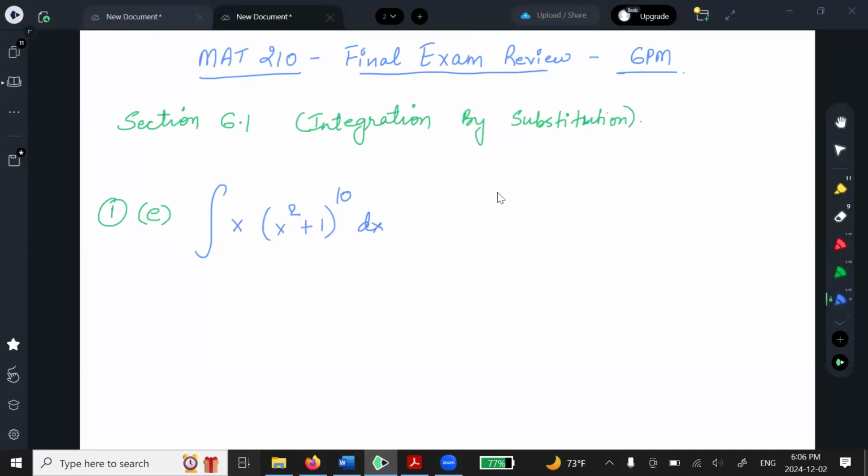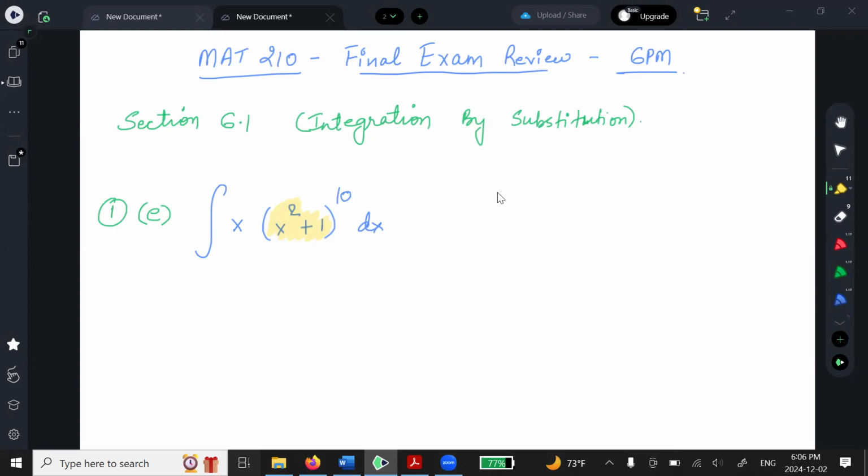Okay. So this question will be divided into 3 parts like we did in the lecture. We began with part 1. The first thing you have to do for integration by substitution is find your u. So if you look at x squared plus 1, the u is always going to be the inside function or the function with the higher power, or if it's e raised to something complicated, that is always going to be your u.